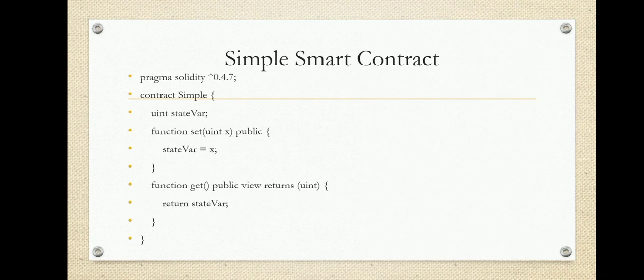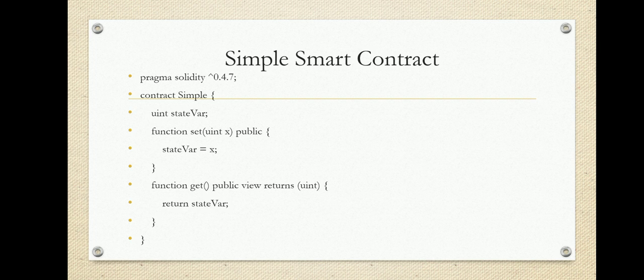Let me discuss one simple smart contract, and how it looks. This smart contract is written using Solidity programming. Here you can see the first line: pragma solidity, and a version, 0.4.7. Pragma is a keyword which instructs the Solidity compiler which compiler version we are going to use, and here the version is 0.4.7.